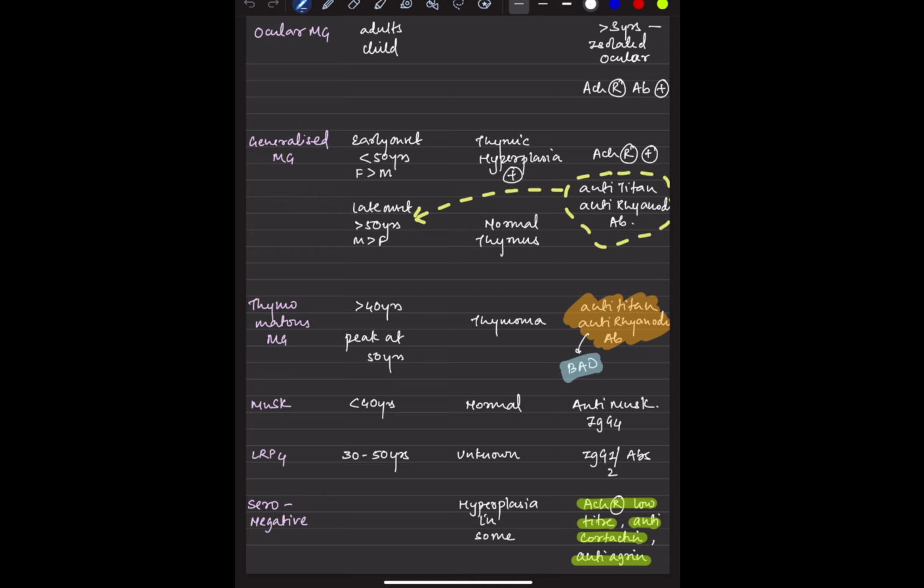So when it comes to the antibodies, ocular: acetylcholine receptor antibody. Generalized, if it is an early onset, less than 50 years, females are more commonly affected.